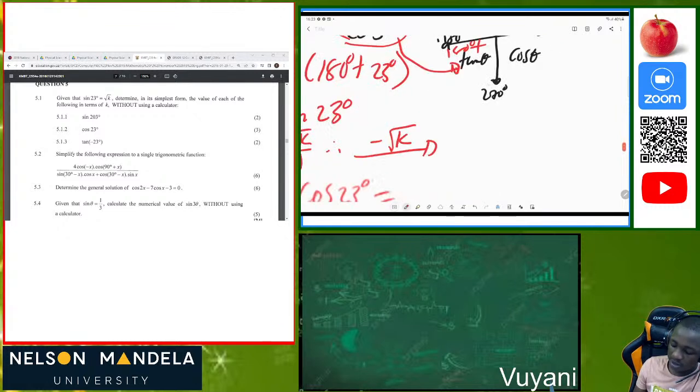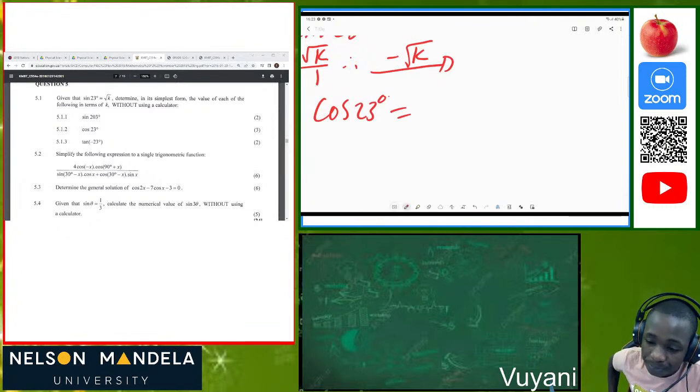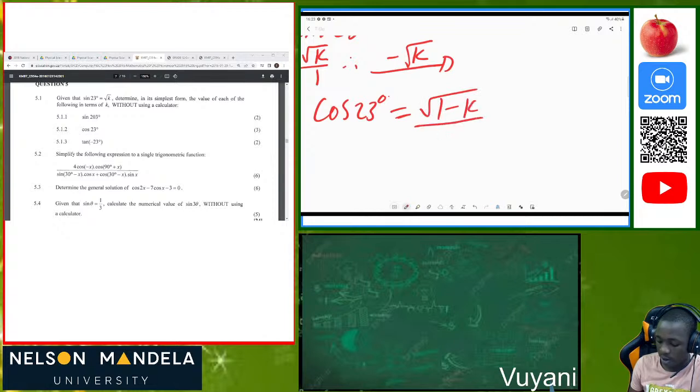So in this case, our cos 23, it's 3 marks. You must start with that Cartesian plane, but we are just writing it now because we have already determined it. It's so important that you start by determining the angle, and also determine the sides. So this will be equivalent to root 1 minus k over 1, which is the same as root 1 minus k.